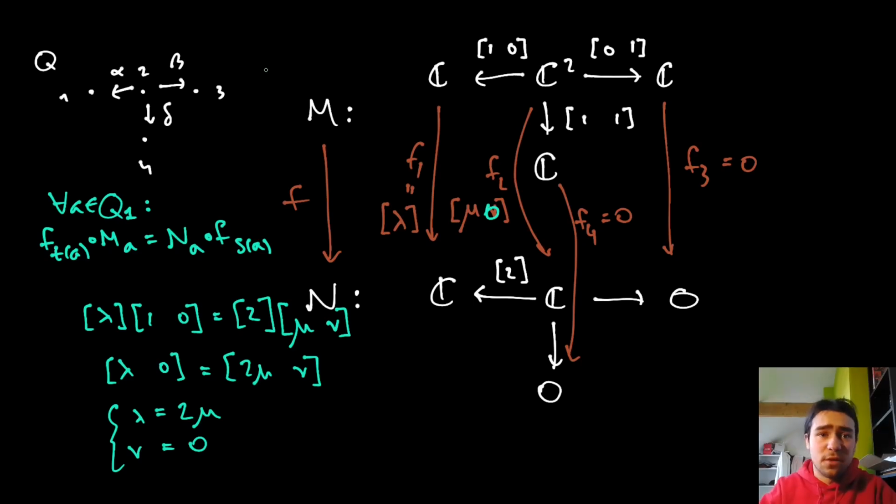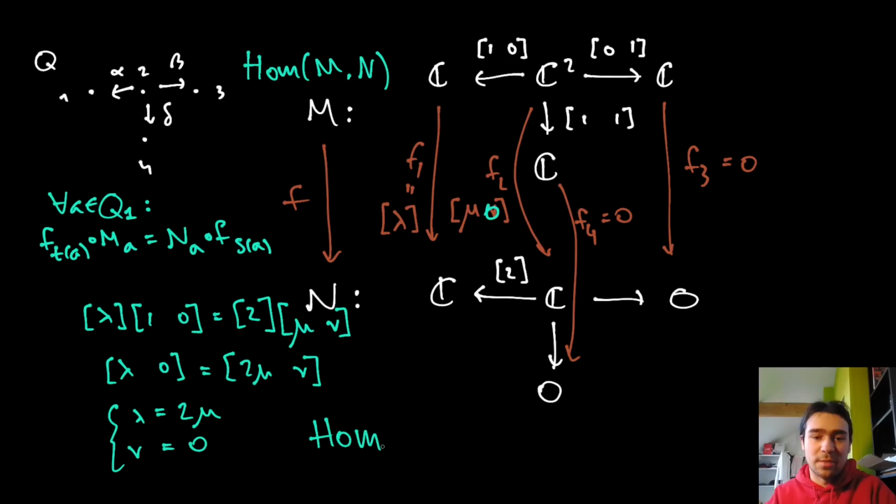We denote it as follows. So we have hom of m comma n. This is just the space of morphisms from m to n. And in this case, let's write it down here another time, just so I don't write over myself too much. So hom of n comma n is isomorphic to the complex numbers, right? Because we have exactly the choice of one complex number, and then all of the rest is fully determined by just this commutativity requirement.